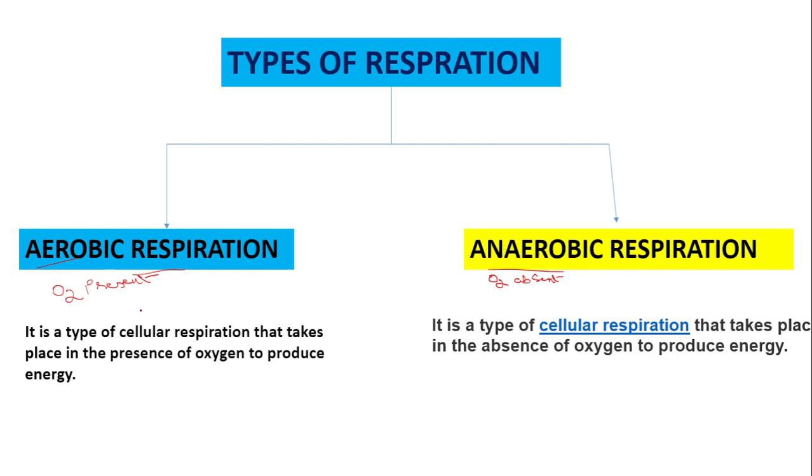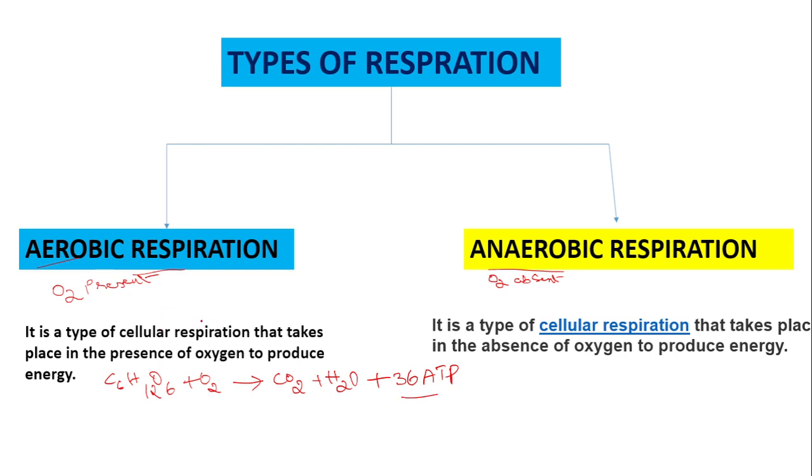So in aerobic respiration, what happens? There is a complete breakdown of glucose. The glucose molecule, C6H12O6, with the involvement of oxygen, completely breaks down to form carbon dioxide and water, releasing a huge amount of energy. That is, 36 ATP are generated here. Total 38 are generated, but 2 are used in the first step itself. That is why the net gain is 36 ATP in aerobic respiration.